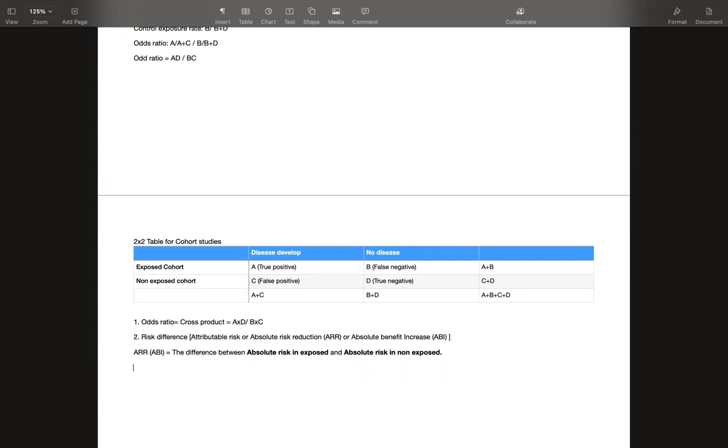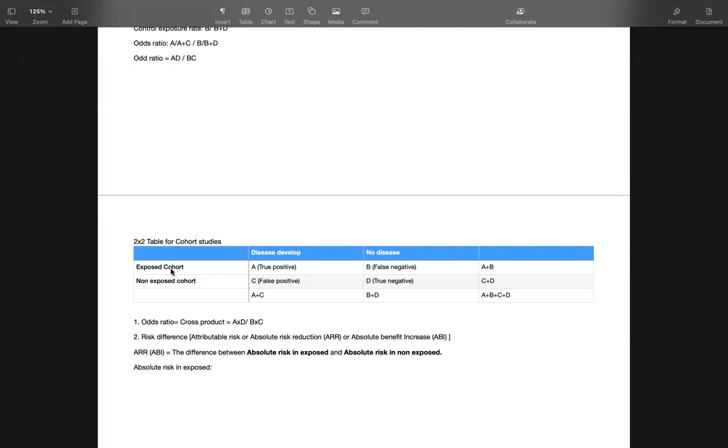That is the second thing for cohort study. Now, what is absolute risk in exposed? You take the exposed group and see how many people are actually developing the disease in the exposed group.